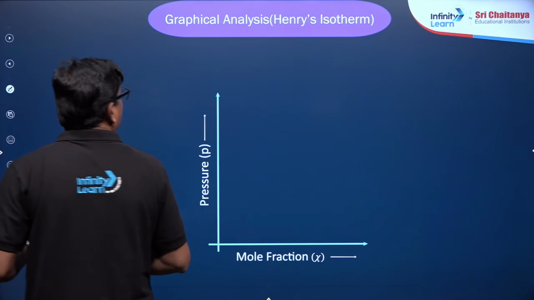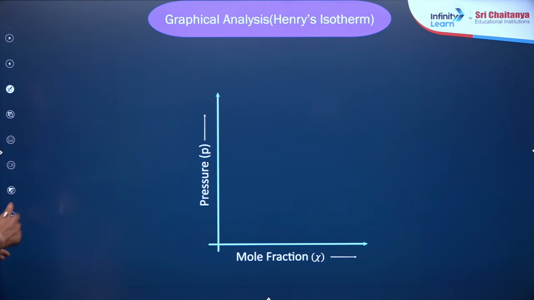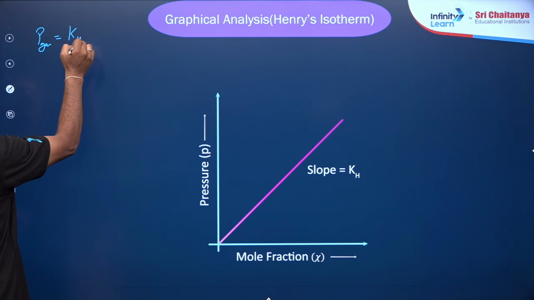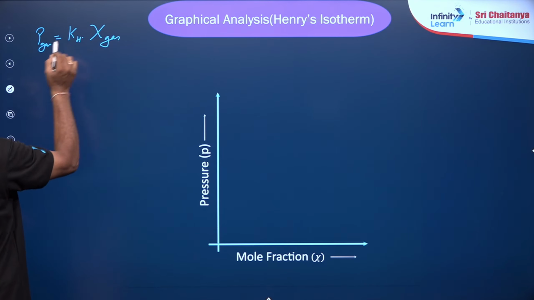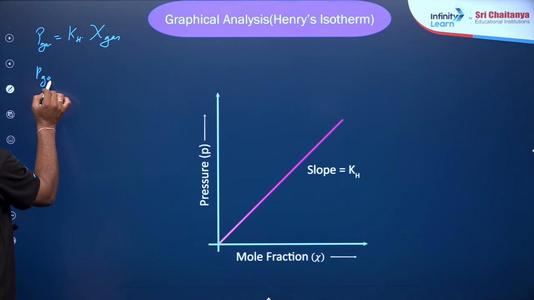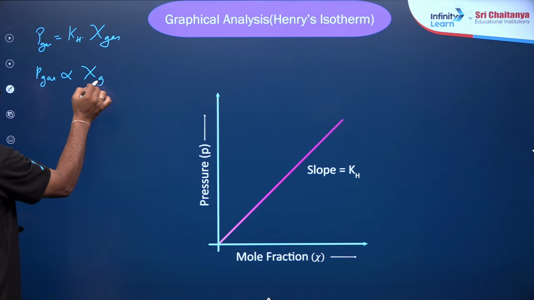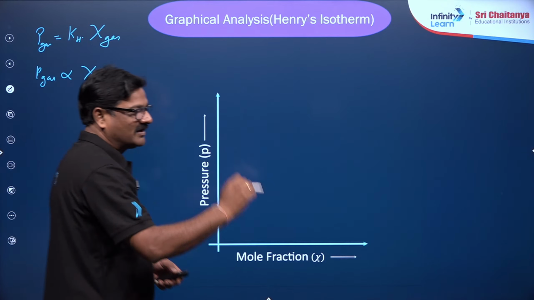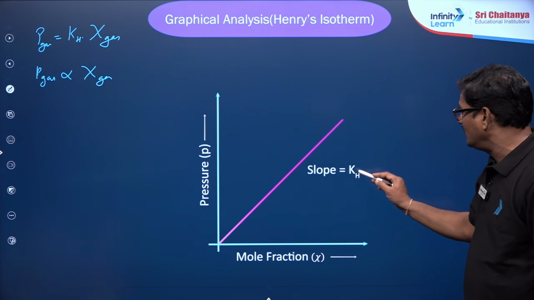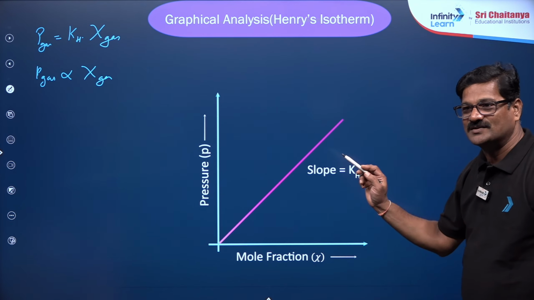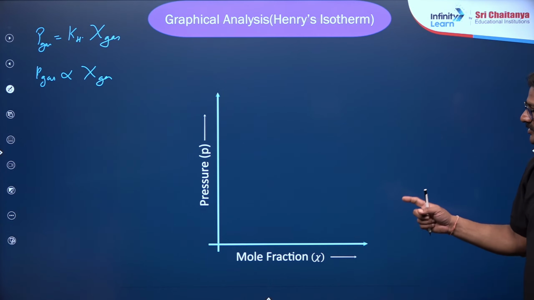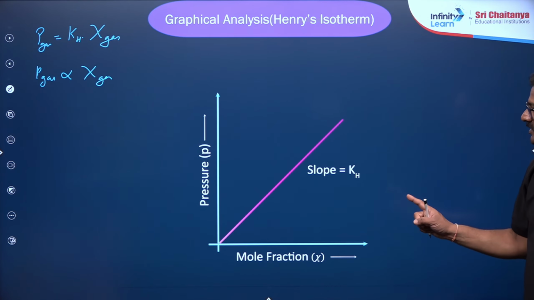And also graph analysis of Henry's law constant. We know that pressure of the gas is equal to Henry's law constant times mole fraction of the gas. If pressure and mole fraction are plotted, the pressure of the gas is directly proportional to mole fraction of the gas. Therefore, you are going to get a straight line passing through the origin, and its slope is going to be KH. Okay. So Raju, Betu, you understood this graph? You understood this graph?